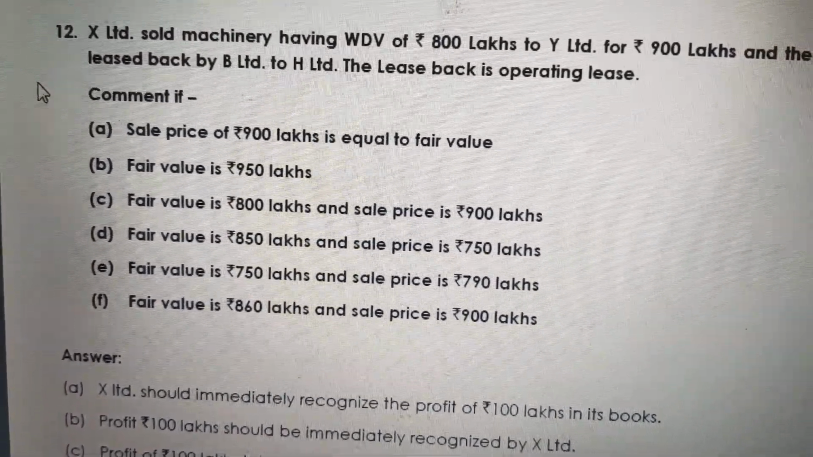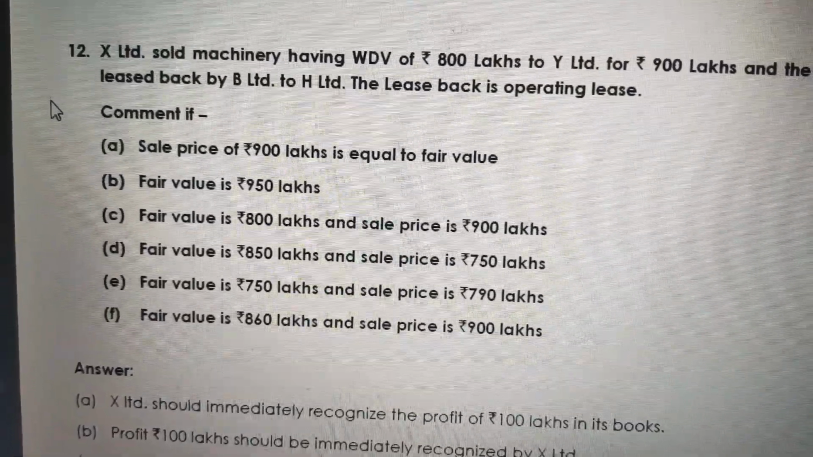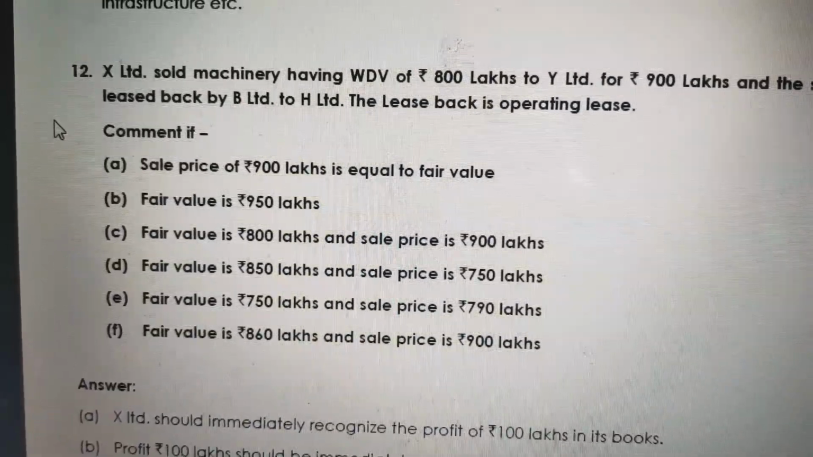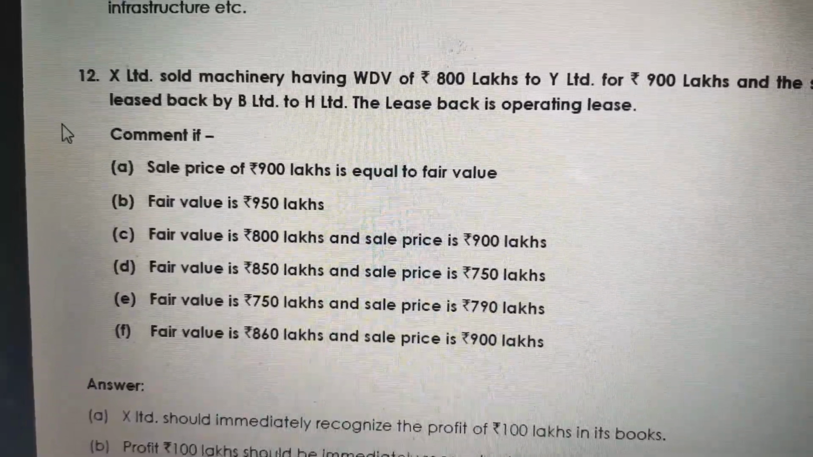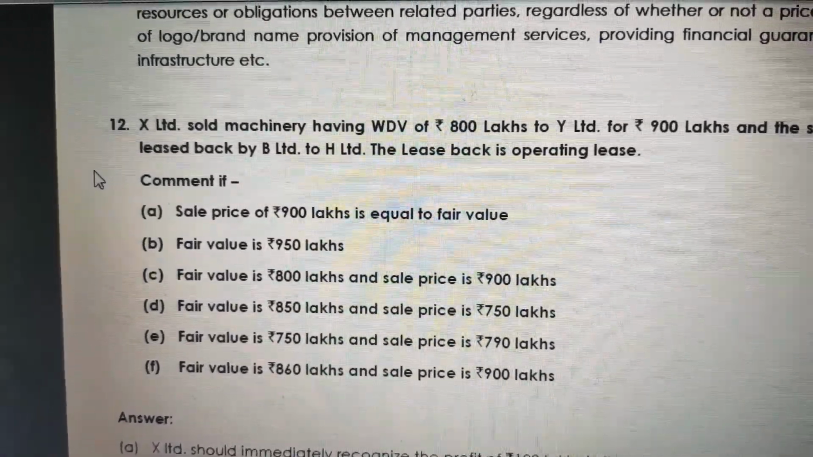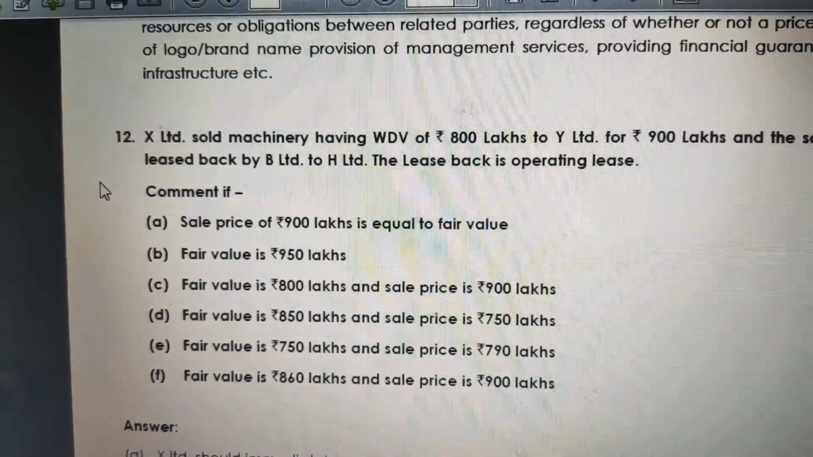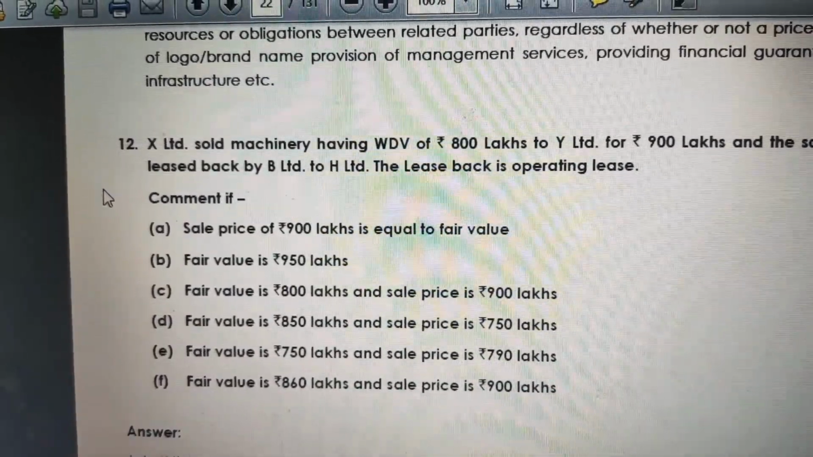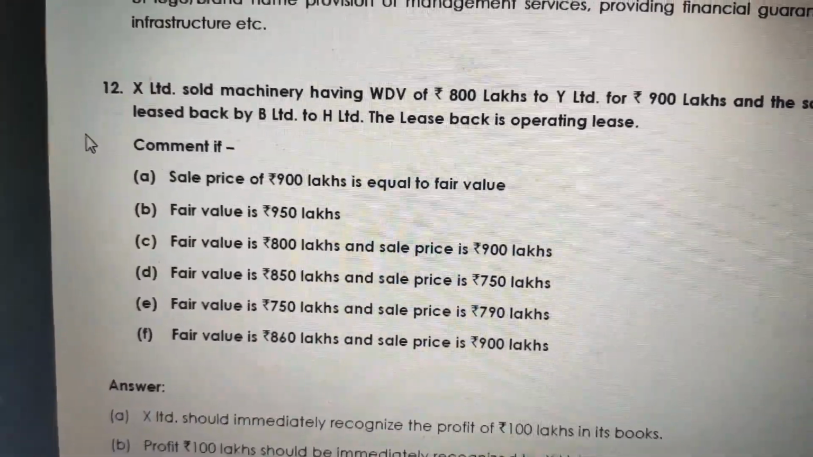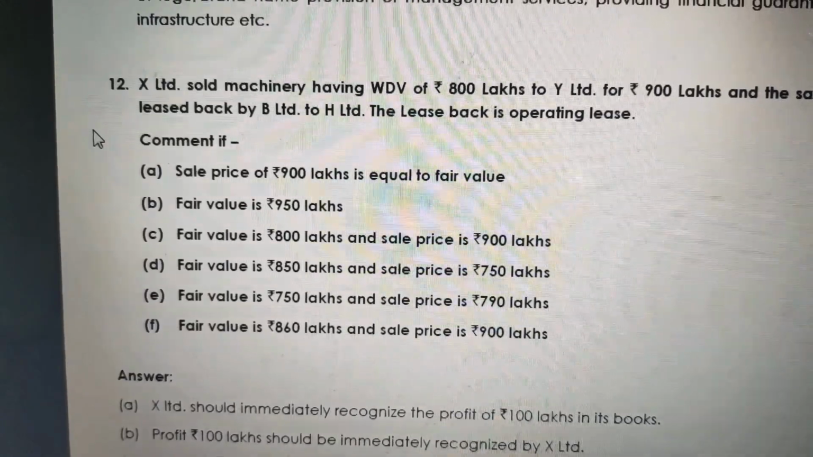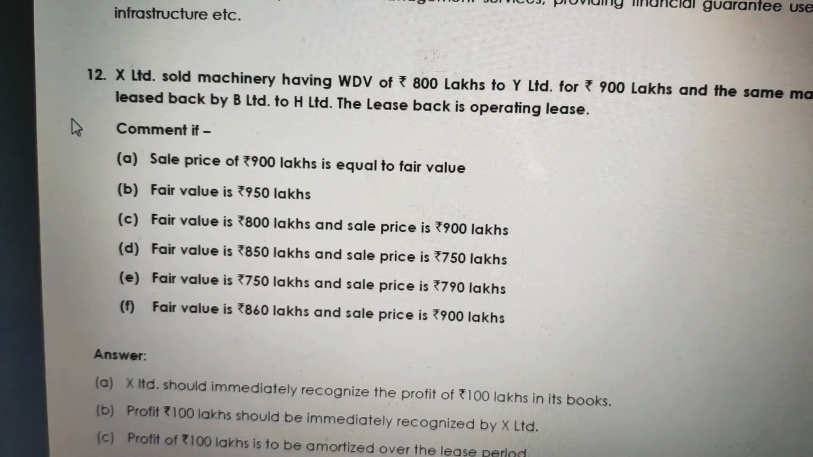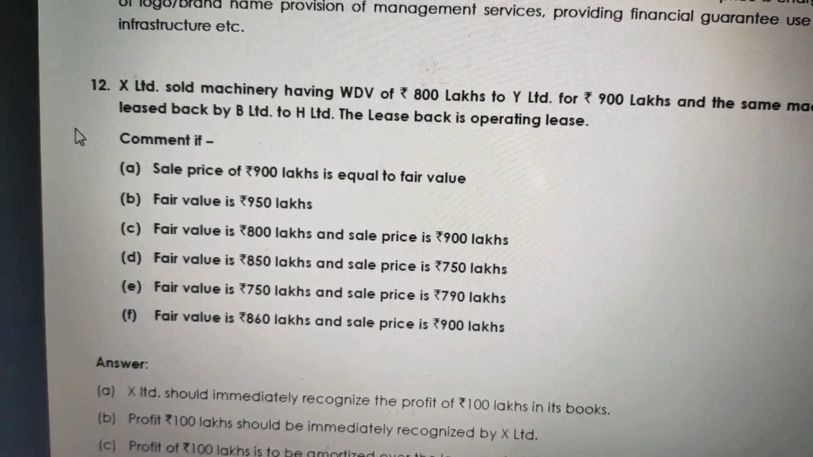Go to the next option B. Fair value is 950 lakhs. The company has written down value of 800 lakhs. Original recorded cost is 900 lakhs and the fair value was recognized at 950 lakhs. In option B, by understanding case 1, case 2 and case 3, and by comparing, you can understand, friends. Here the selling price was not given, but the fair value is given.